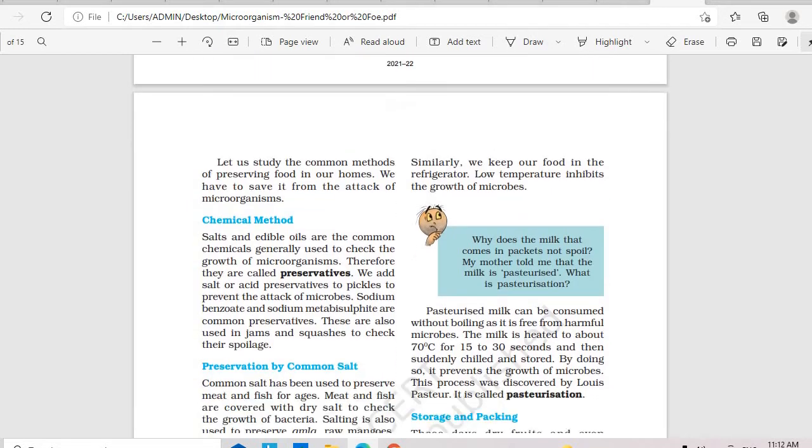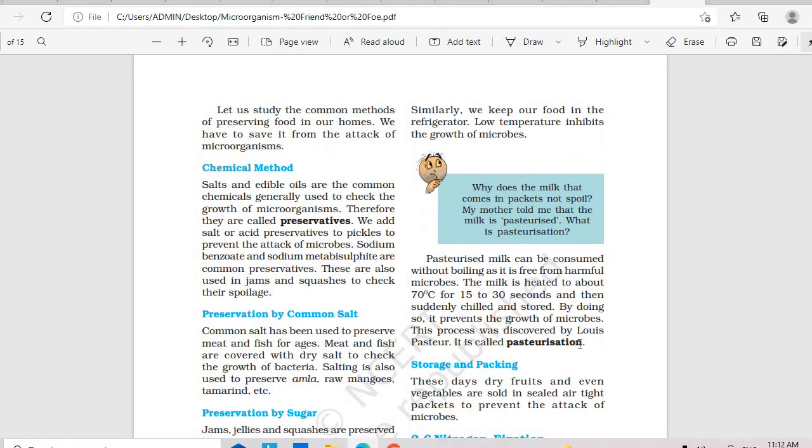Next we have pasteurization. Yes, pasteurization is very important. This is the process by which milk is preserved. We get milk in our packets every day. It has to get transported from a very distant place, and it has to reach the cities, right? So it has to be preserved. So what exactly happens is, first milk is heated to a high temperature at about 70 degrees for 15 to 30 seconds, and suddenly it is chilled. Yes, and stored.